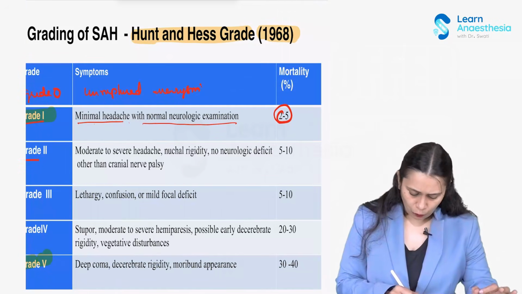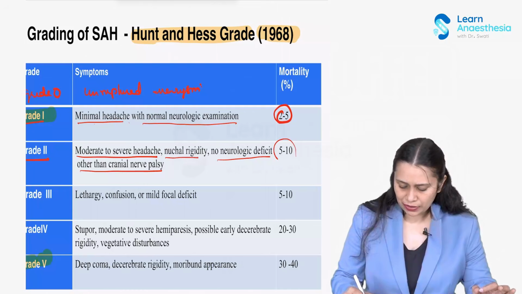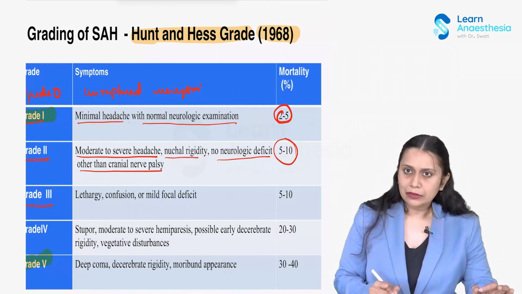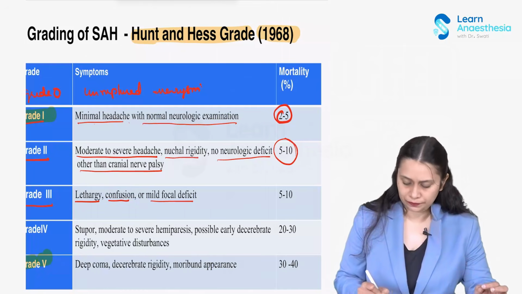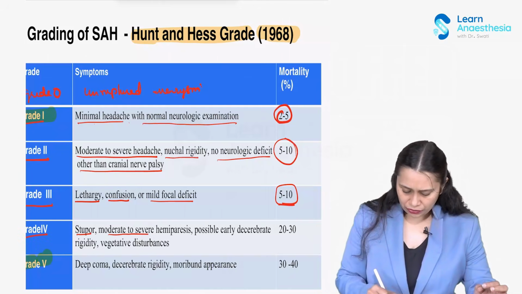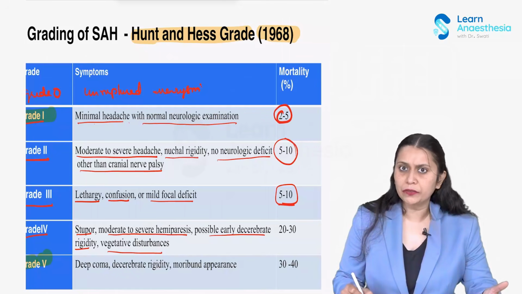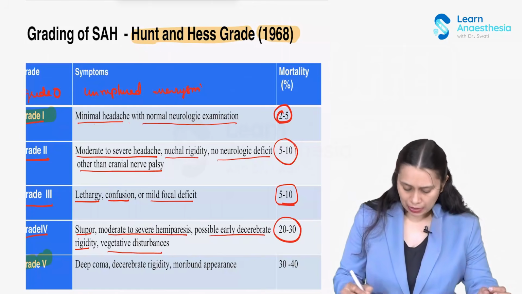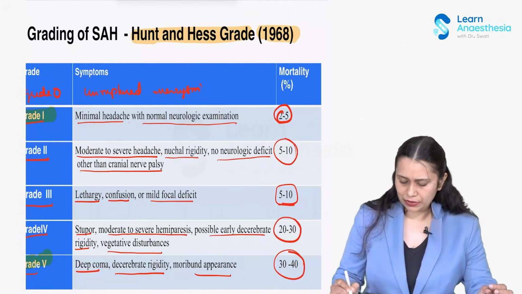Grade 2: moderate to severe headache, nuchal rigidity, no neurological deficit other than cranial nerve palsy. 5 to 10% mortality. Grade 3: now the consciousness starts decreasing. Lethargy, confusion and mild focal deficit. 5 to 10% mortality. Grade 4: stupor, moderate to severe hemiparesis, possible early decerebrate rigidity and vegetative disturbances. This is associated with high mortality, 20 to 30%. And grade 5: deep coma, decerebrate rigidity, moribund appearance. 30 to 40% is the mortality rate.